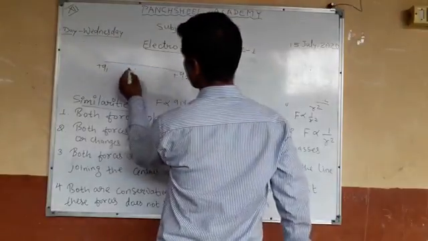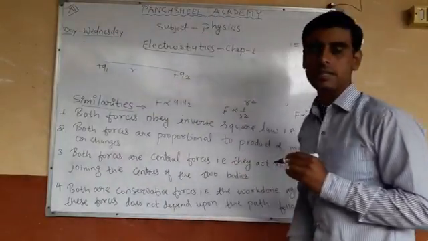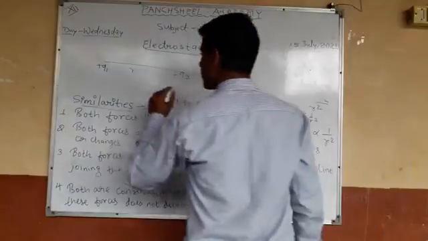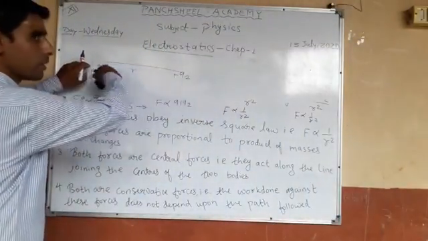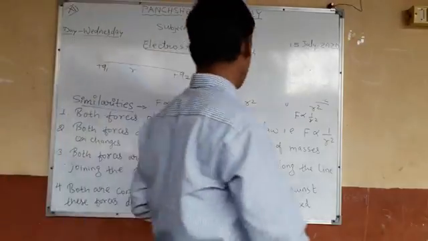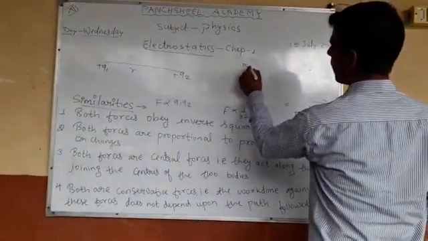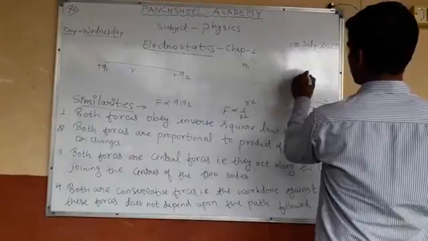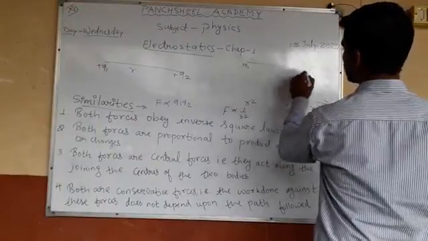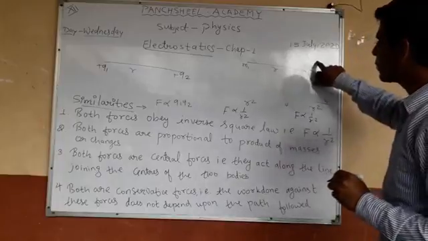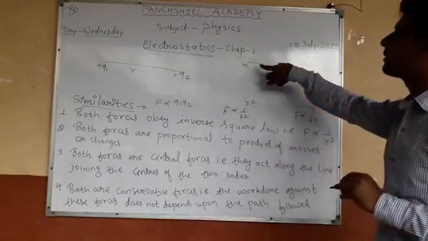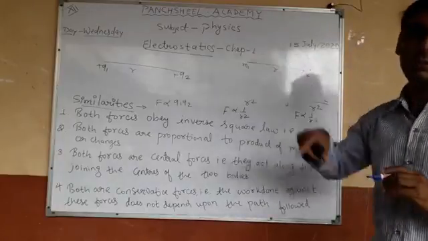If these two charges are separated by distance r, this force always acts along the line joining the two centers of these charges. If there is one m1 mass and another m2 mass here, separated by distance r, then this force also acts along the line joining the centers of these two masses.